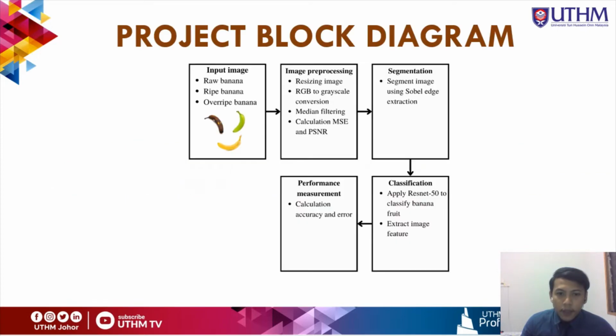Methodology. This is the block diagram I use for this project. First, input image. Three different input images are used to evaluate the system, which are raw banana, ripe banana, and over-ripe banana. Second stage is image pre-processing. In this stage, resizing the image, RGB to grayscale conversion, median filtering, and calculation of MSE and PSNR occur.